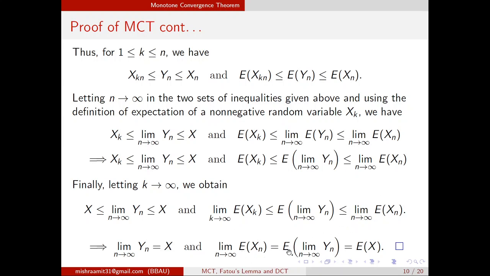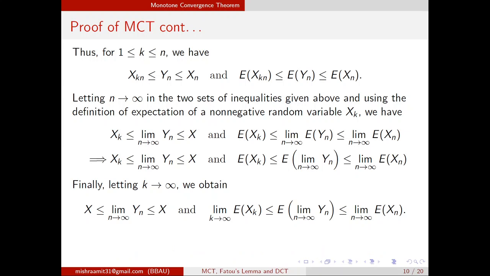But you know that the expected value of limit Yn is X, so this will be expected X. So if you see the last line, limit n tends to infinity expected Xn is nothing but expected X. That means we can interchange the expectation and limit. So this was the proof of the monotone convergence theorem.